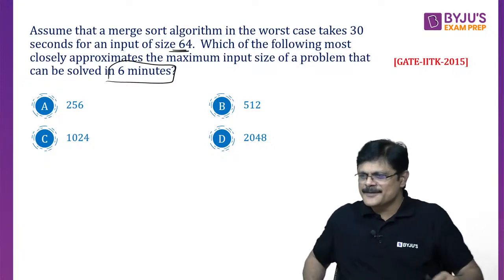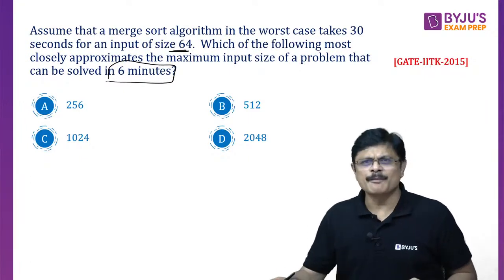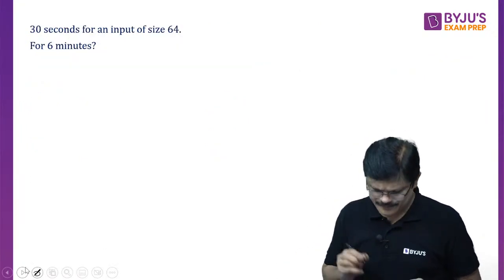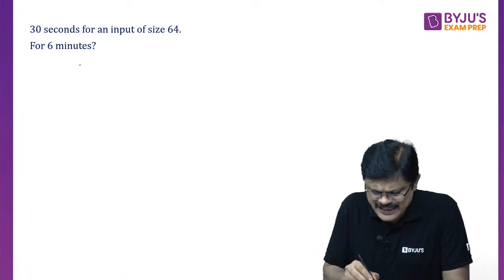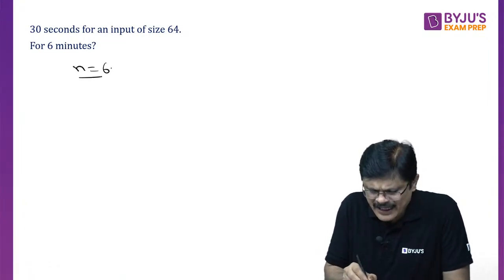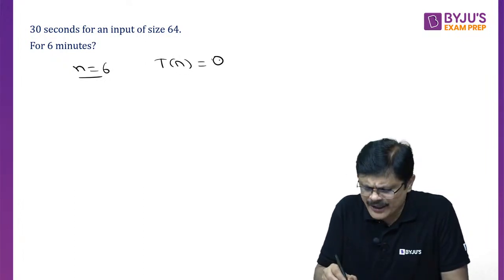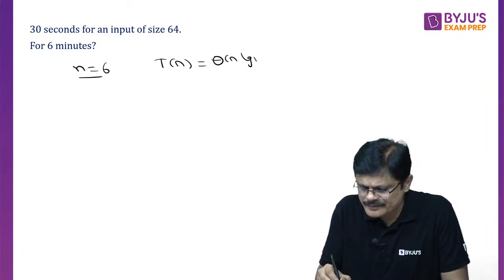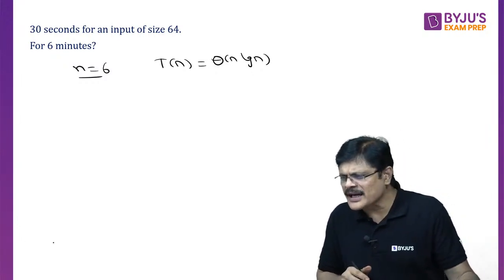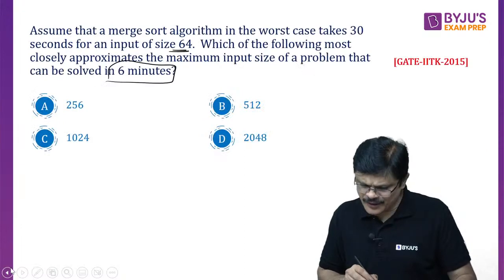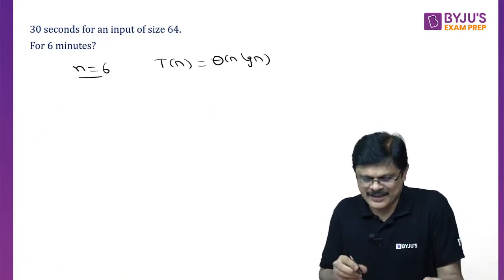Can anyone answer this? Okay, let me answer. See, my dear friends, simple logic. We will do it mathematically. The input size is 64, and the time complexity of merge sort in any case is theta n log n. Very good. Sai Charan Yadav, very good, sir. D you are saying. Okay, but it may be wrong. Let us see that.